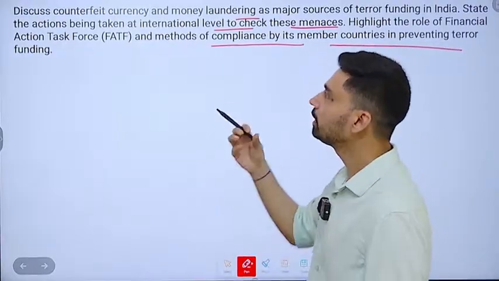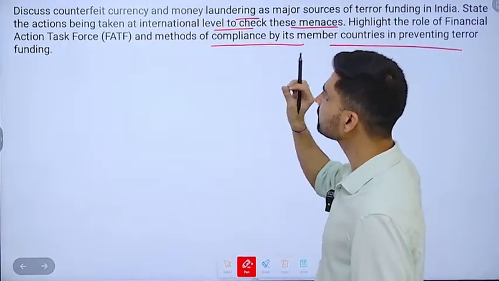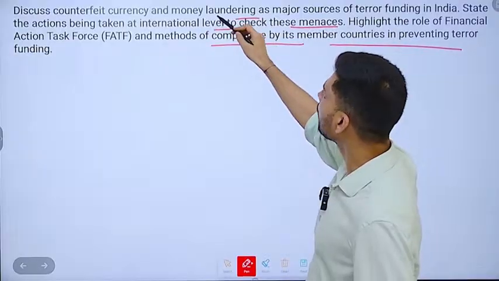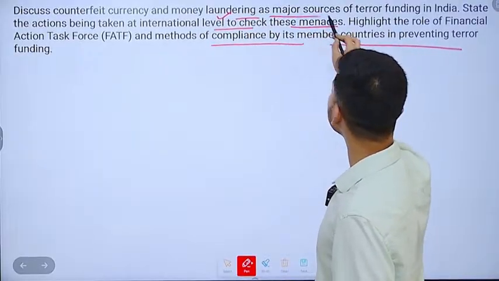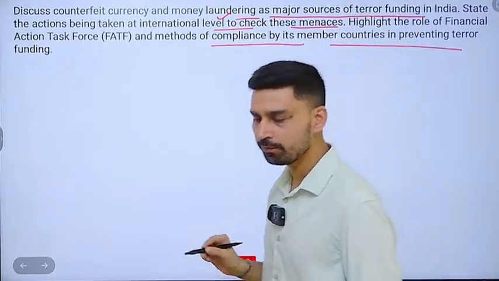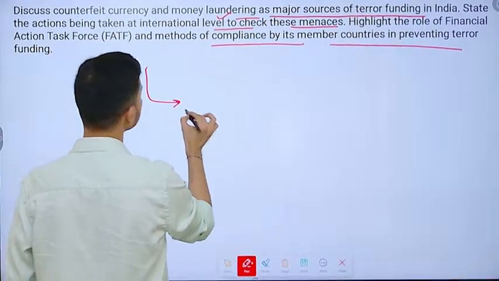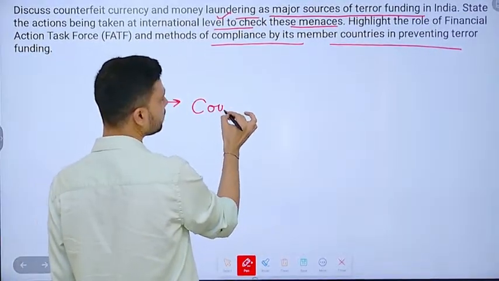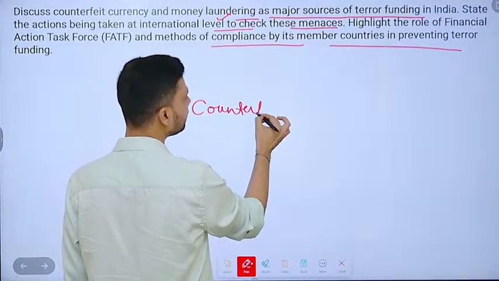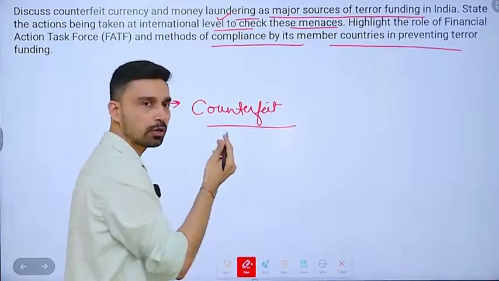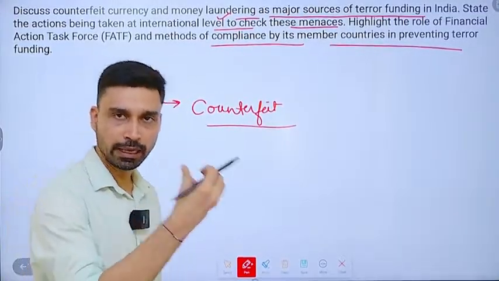Again, you have multiple questions in the same question. So discuss how counterfeit currency and money laundering can be a major source of terror funding in India. So both of these you can easily explain. First of all, explain what is counterfeit currency. So fake Indian currency notes that largely come across the border of Bangladesh and Nepal and are believed to be printed in Pakistan